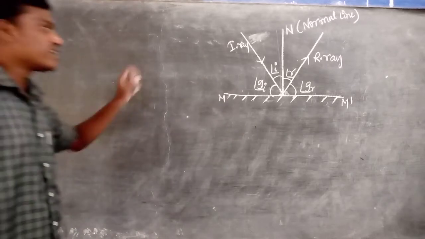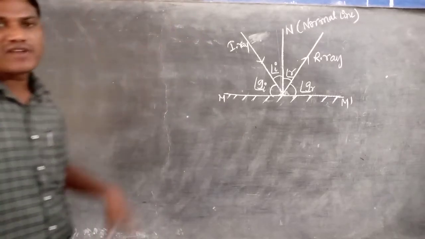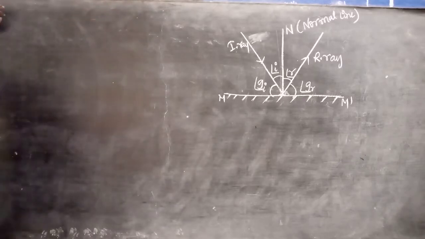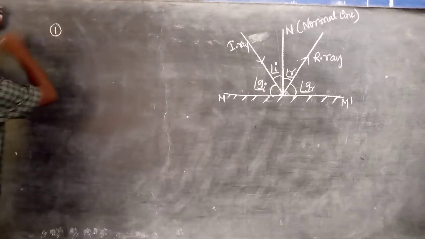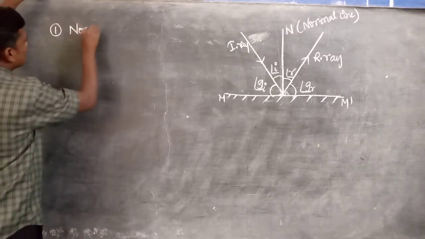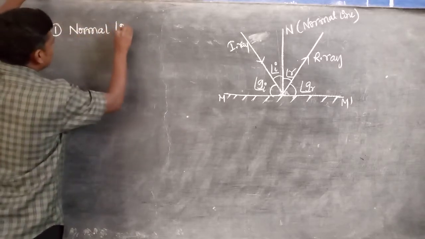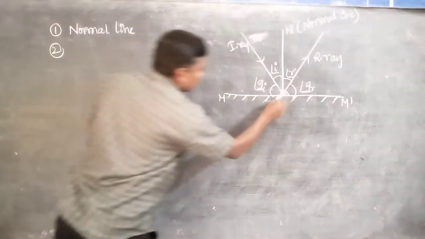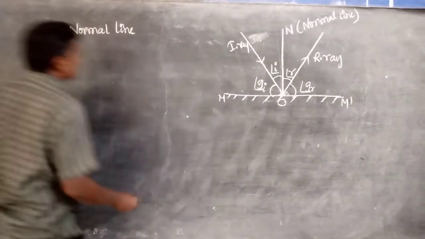So, what are the terms involved in the reflection concept? With the help of that diagram, I will explain them step by step. The first one is the normal line. The second one is the incident ray, where O is the point of incidence.